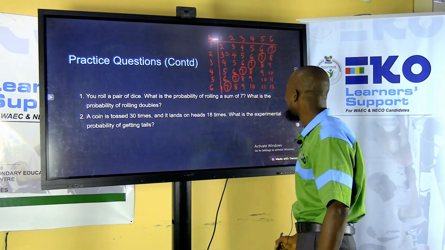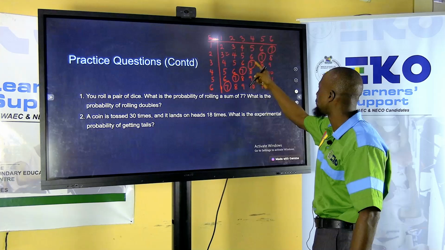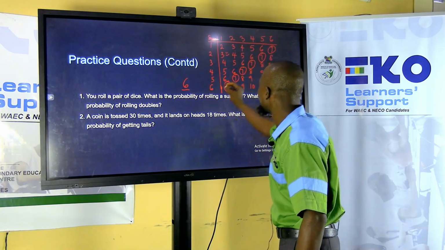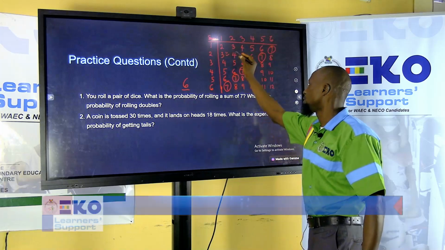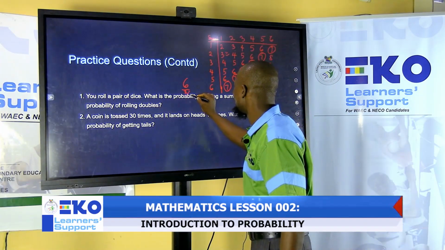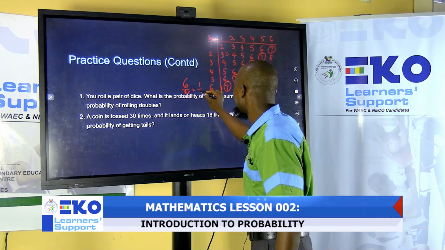So how many sums of 7 do we have? 1, 2, 3, 4, 5, 6. That is 6. Out of what is the total? If you count this, the total outcome is 36. So we have 6 over 36, which is 1 over 6.